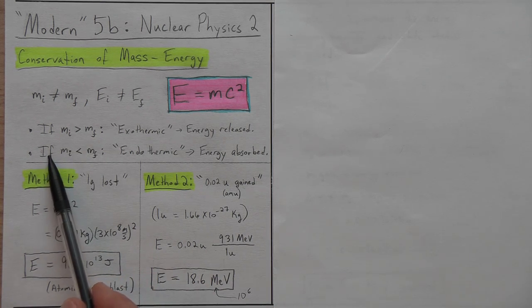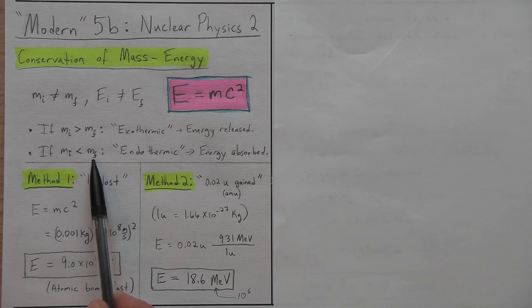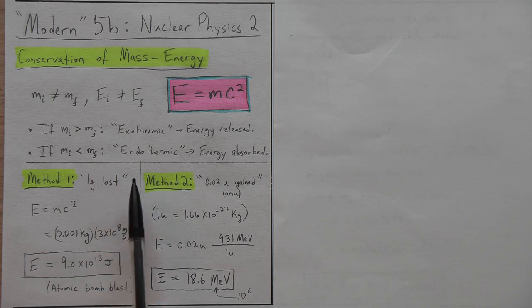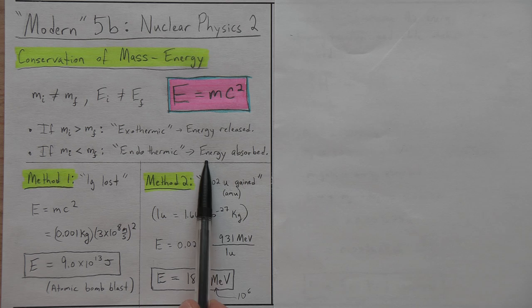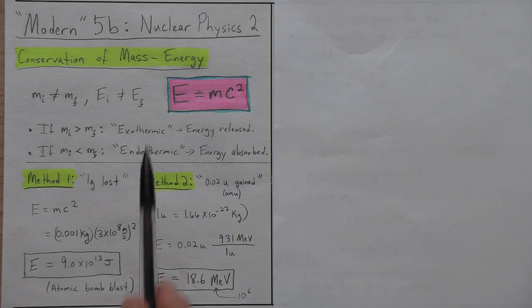It's possible to go the other way. Maybe the final mass is greater than the initial, so we gained mass. Again, no matter's going in, no atoms. You're keeping all the same number of atoms, but somehow you have more mass. That's possible if the system is endothermic. In other words, it's absorbing energy from the surroundings. If you lose energy, you lose mass. If you gain energy, you gain mass. Mass energy is conserved. Okay?